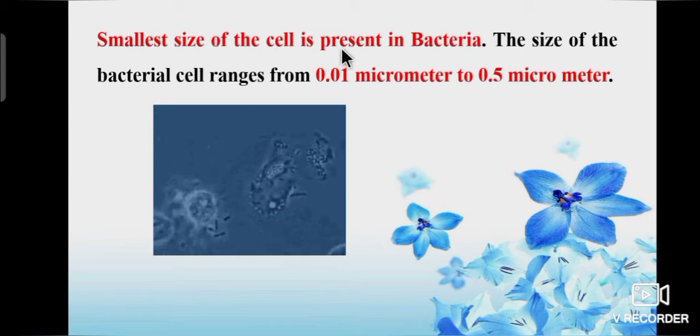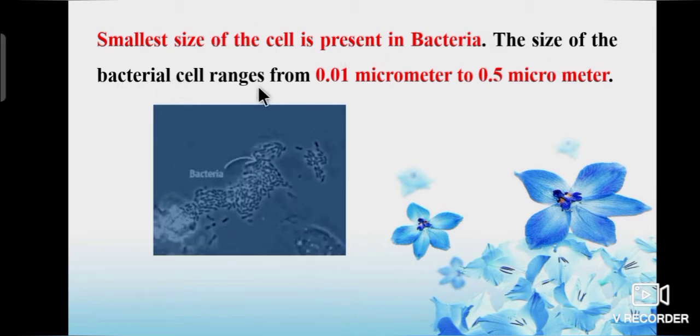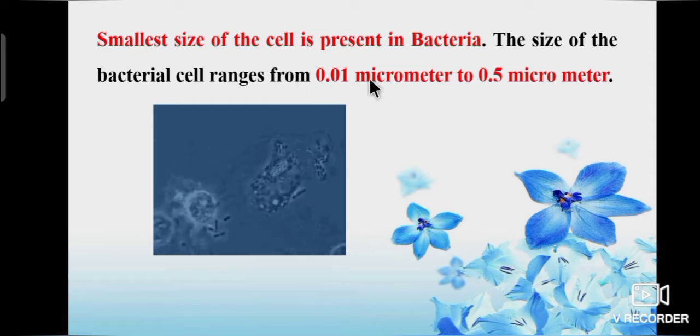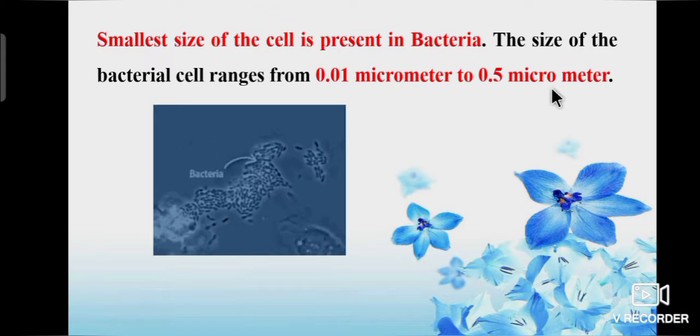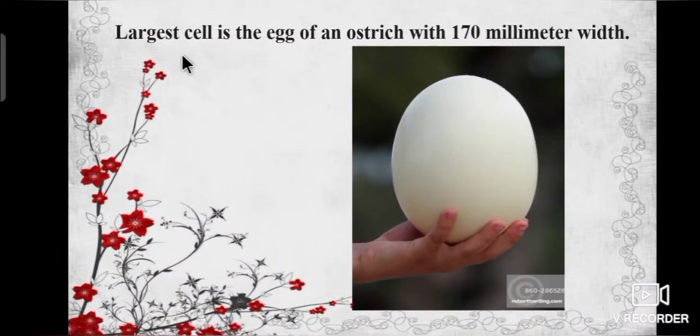Smallest size of the cell is present in bacteria. The size of the bacterial cell ranges from 0.01 micrometer to 0.5 micrometer. Largest cell is the egg of an ostrich with 170 millimeter width.